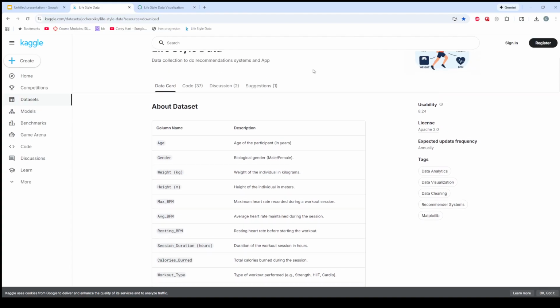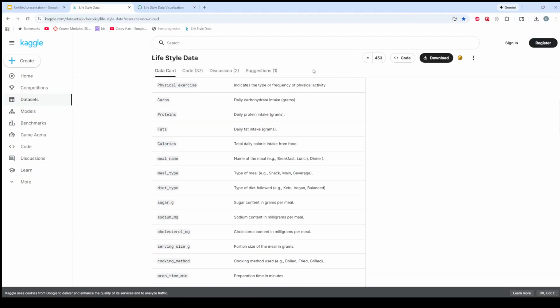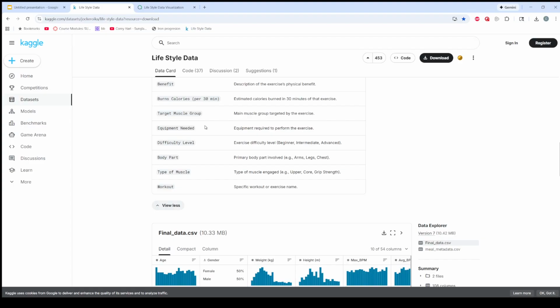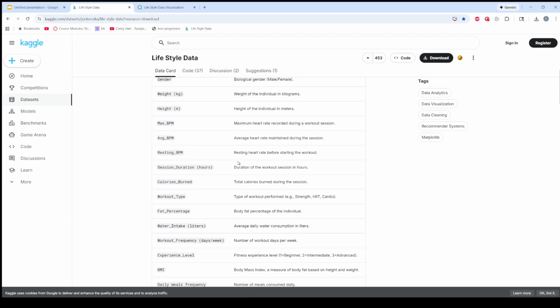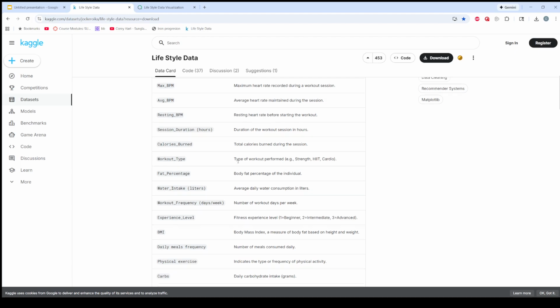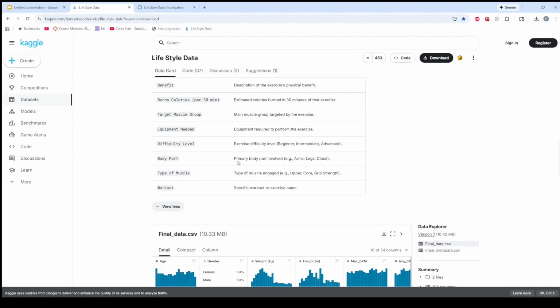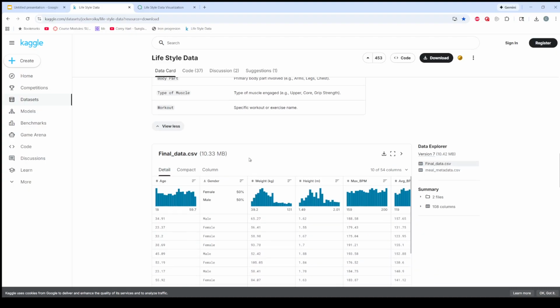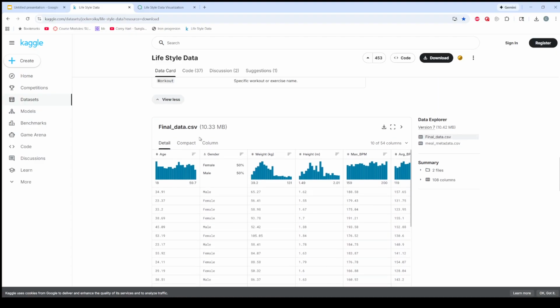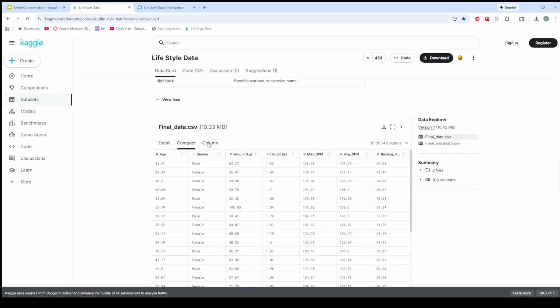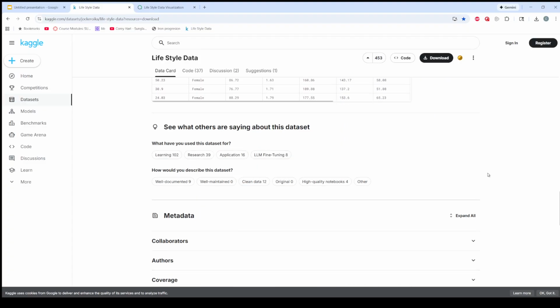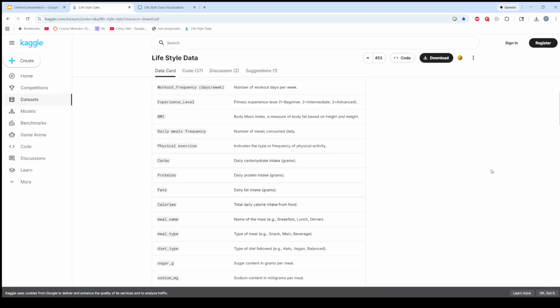One is that the data set itself is very comprehensive. You can see as I'm scrolling through this that there are over 60 different variables that you can use, and there are no null data values. So there's a lot of stuff to work with. The data set itself is 10 megabytes, and it contains, I think, about 25,000 entries.